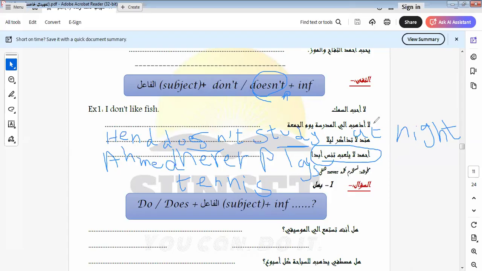I translate this one. I don't go to school on Friday. I don't go to school on Friday. Okay.